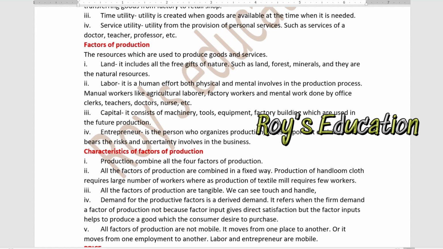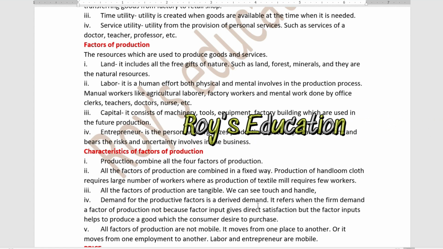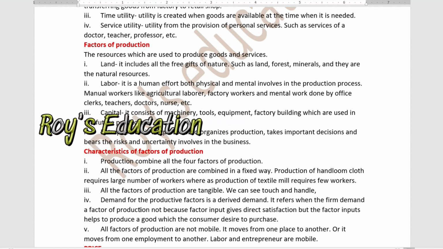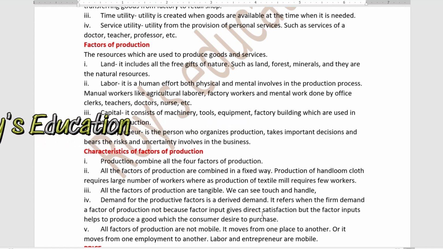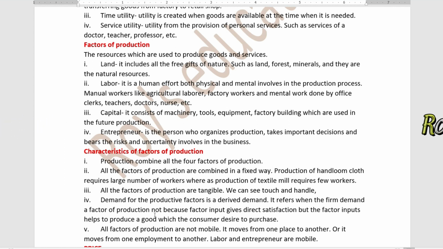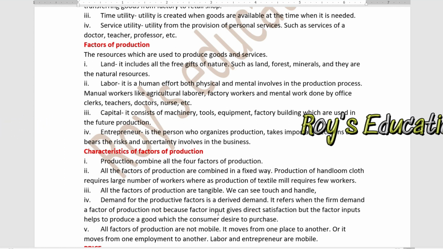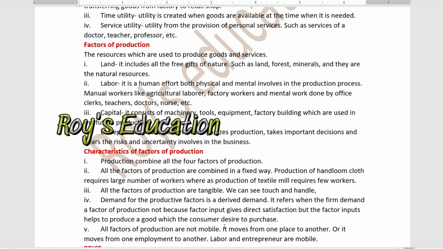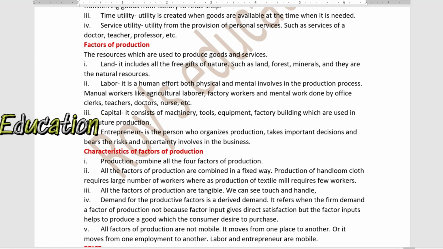Next, the third point: not all the factors of production are tangible, that is, we cannot see, touch, and handle all of them. Also, the demand for productive factors is a derived demand. That means a firm demands a factor of production not because the factor input gives direct satisfaction, but because it helps to produce goods and services which the consumer desires to purchase.